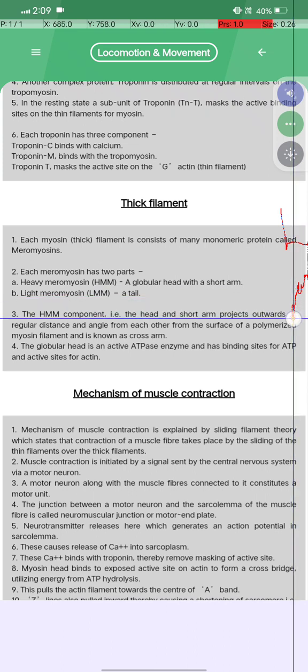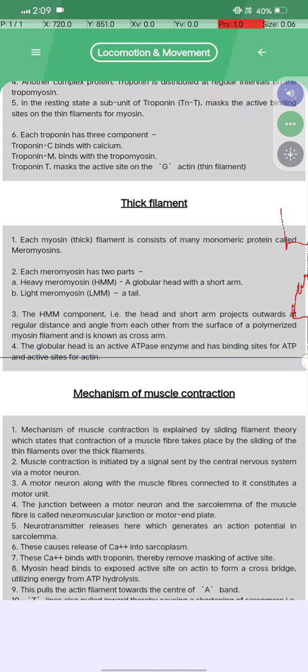Third, what is the HMM component? The head and the short arm project outwards at a regular distance and angle from the surface of a polymerized myosin filament and are known as the cross arm. Fourth, the globular head is an active ATPase enzyme and has binding sites for ATP and active sites for actin.